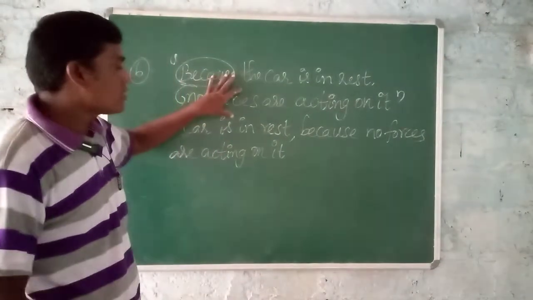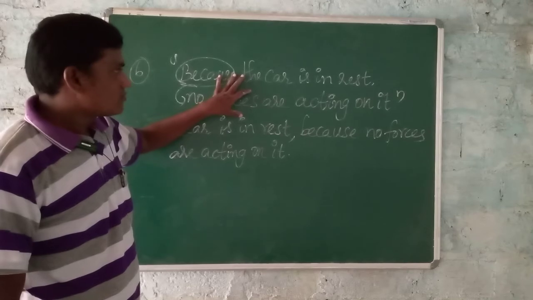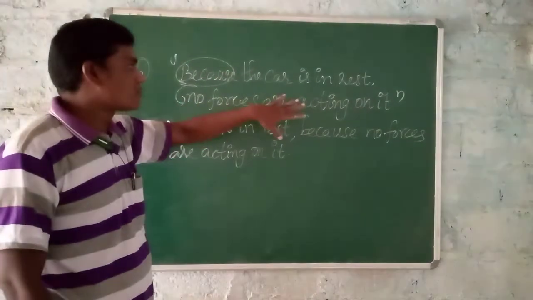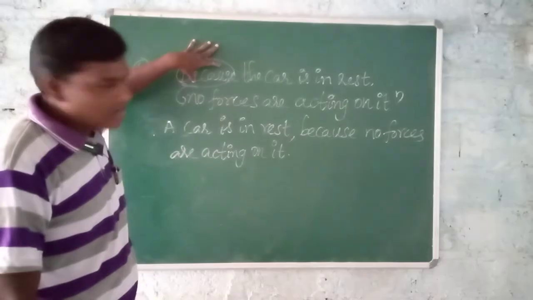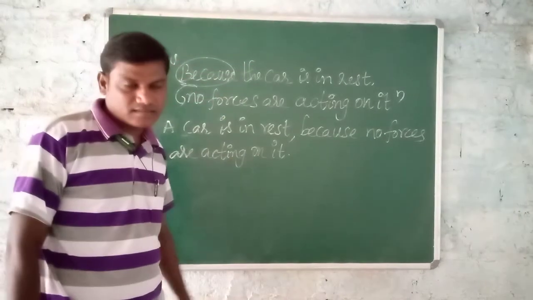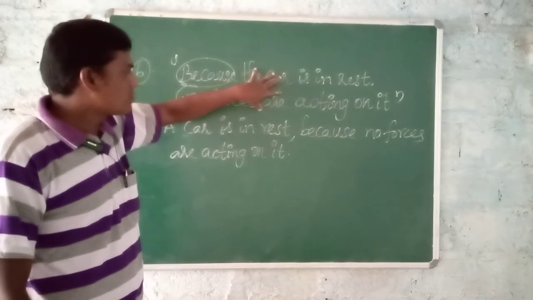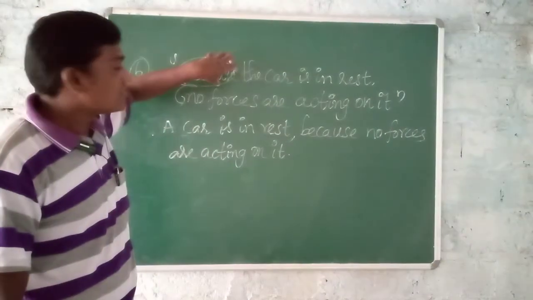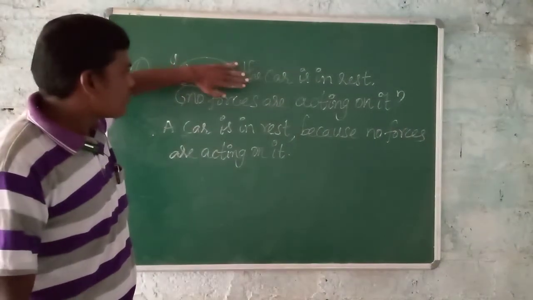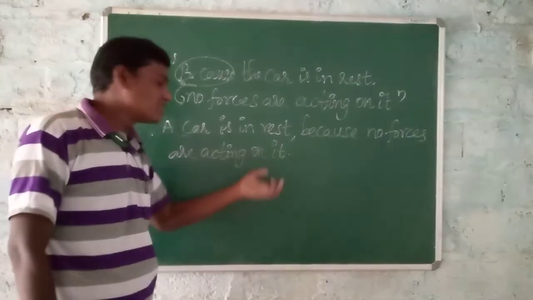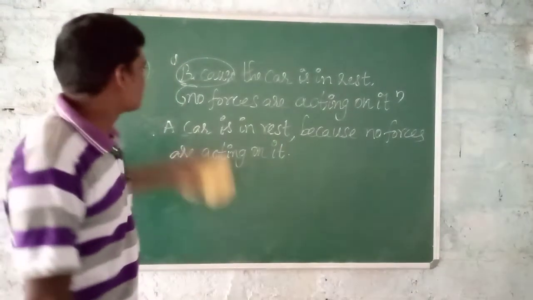Here, what is it? The car is in the rest because no forces are acting, not that one. Here, first they have given: because the car is in the rest, no forces are acting on it. That's why this is the main error. We can eliminate this and add it before the no. Then this is the necessary correction.